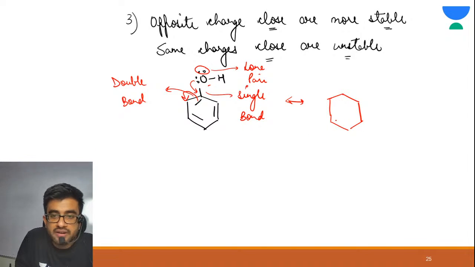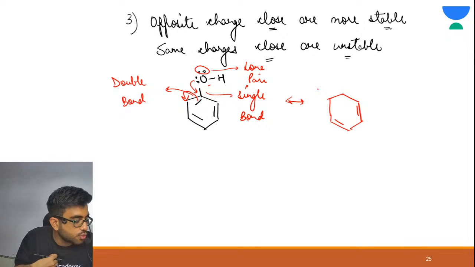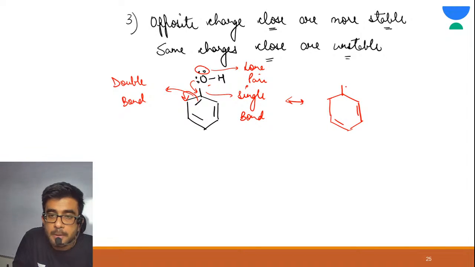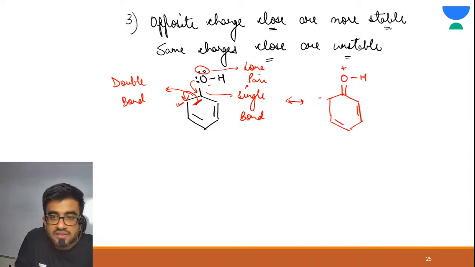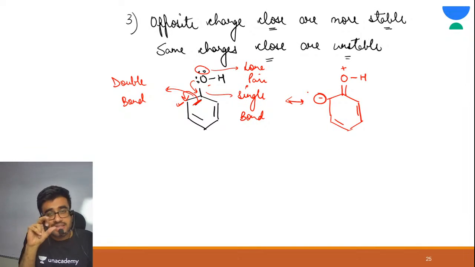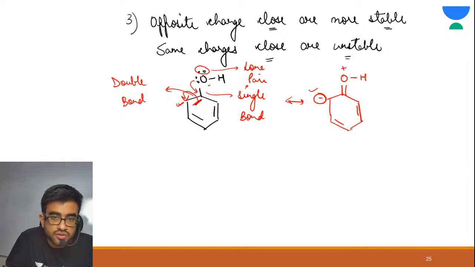Now see, you haven't disturbed these pi bonds, so just keep these pi bonds as they are. Oxygen is donating its electron. So there is a double bond between this oxygen and this carbon, and oxygen must be having positive charge because it is donating its electron. Now this pi bond is shifted onto this carbon, so it has negative charge. This is possible. Now again tell me, in the benzene ring with this negative charge, is resonance possible or not?